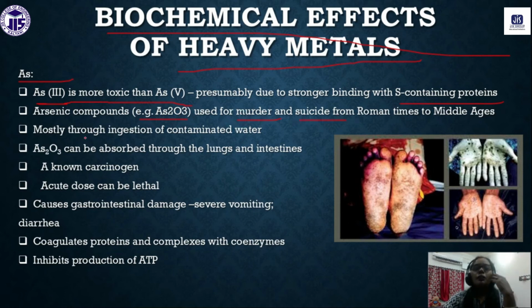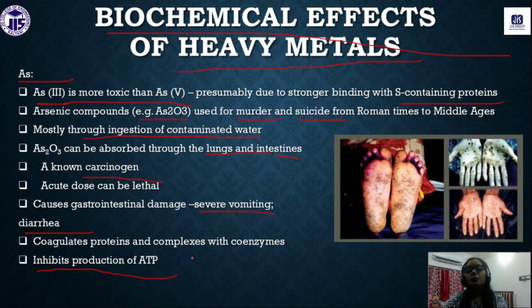Mostly through the ingestion of arsenic-contaminated water, we can have biochemical effects like lung disease and intestinal disease. Arsenic is a strong carcinogen, and it also causes severe vomiting and diarrhea.